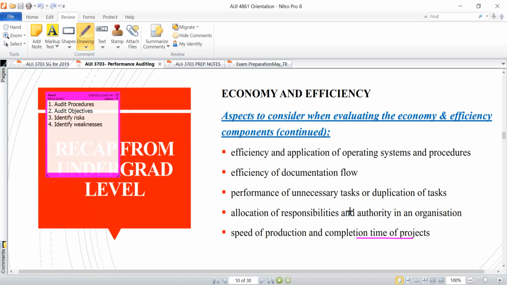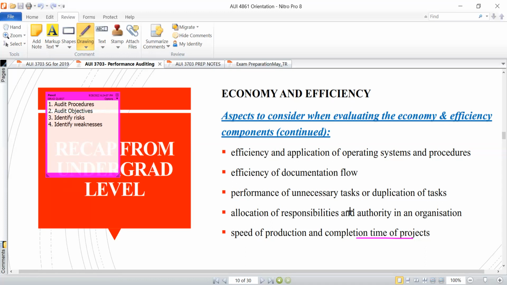So responsibilities, whether in a particular department or division, or across the various departments in the organization, have to be clearly defined and clearly communicated to those who will be affected by them in the organization.